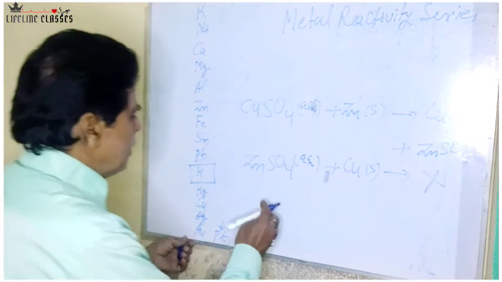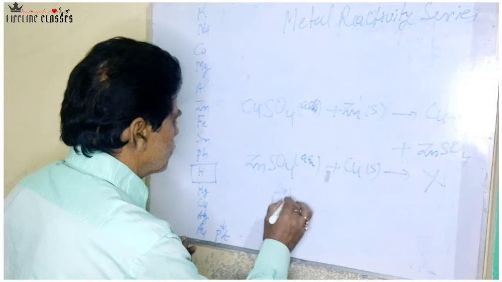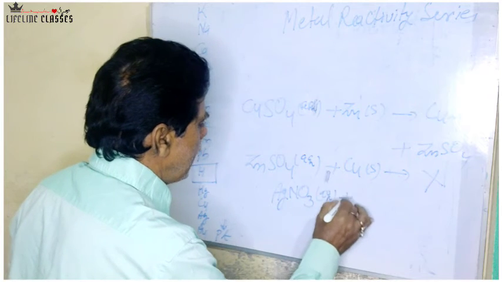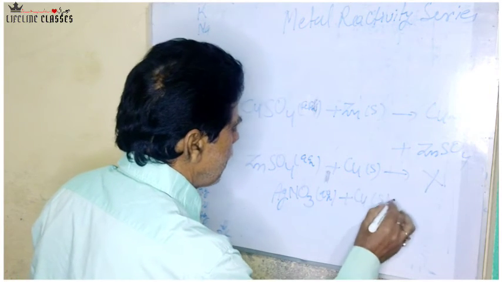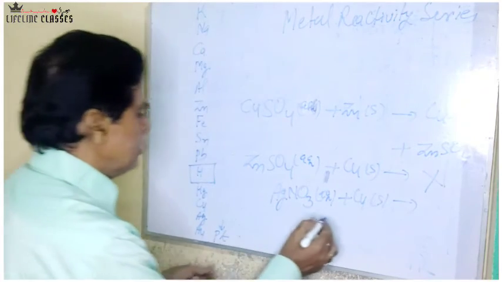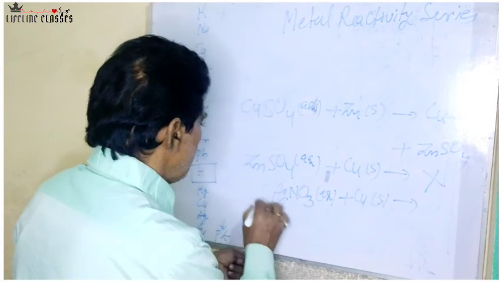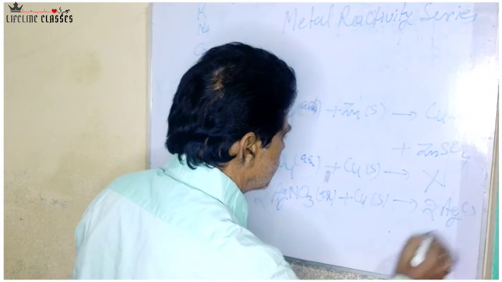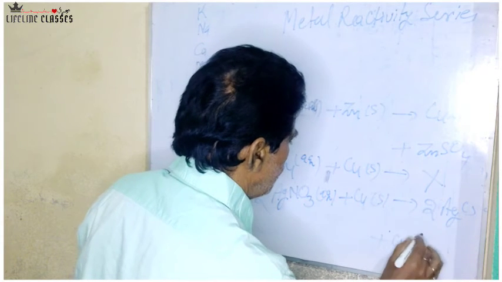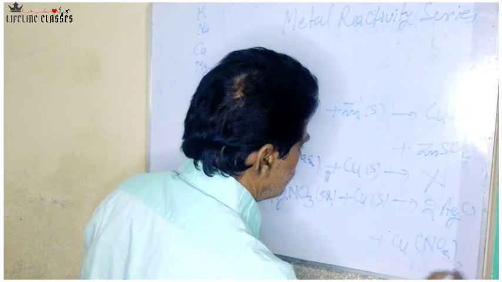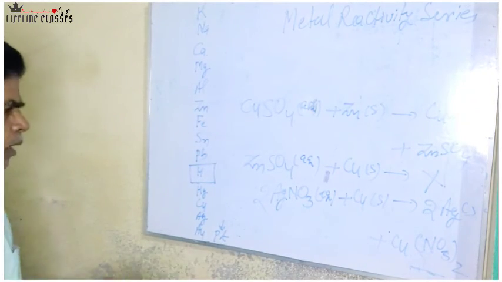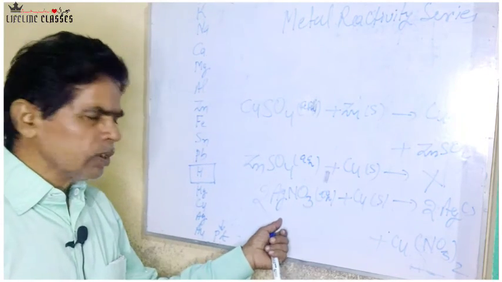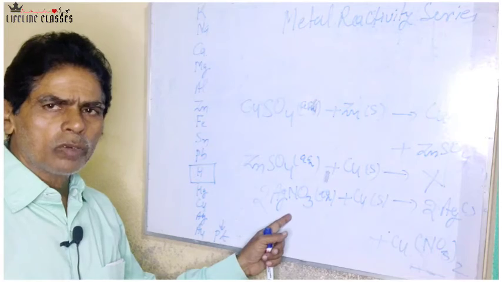Similarly, let us consider silver nitrate solution, AgNO3, aqueous. If we add copper in this, what will happen? Copper is more reactive than silver, so there will be 2Ag solid plus Cu(NO3)2. Means copper here is more reactive than silver. That is why copper can displace silver from silver nitrate solution.